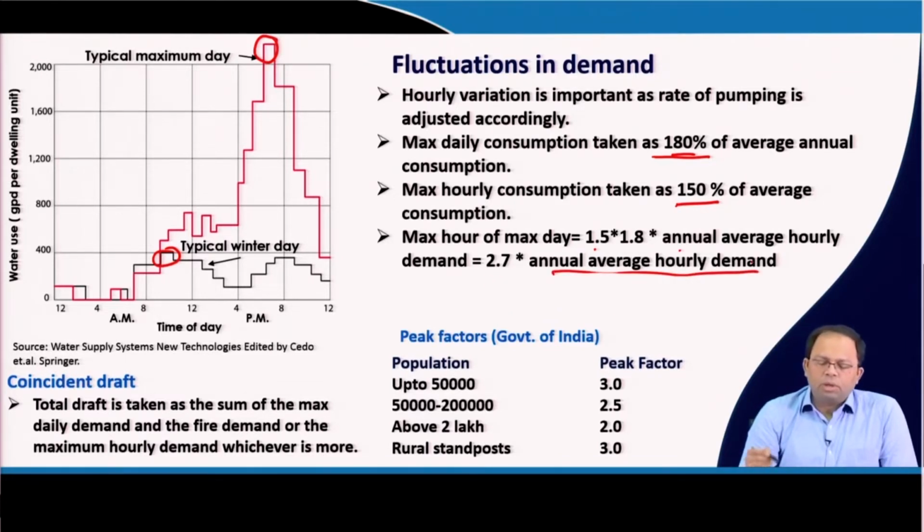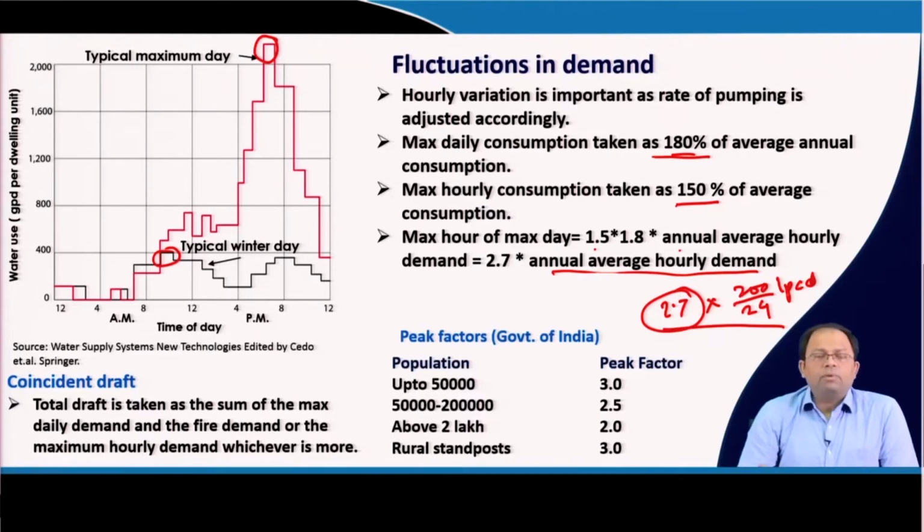So if the urban area has an average annual demand of 200 liters per capita per day, then we divide it by 24, so this is per hour. This is the average demand. Now we multiply it by 2.7 to get the maximum hourly demand for the maximum hour of the max day. So this is how we determine the maximum demand. You can see that at some point of time during a particular year, the water required would be 2.7 times more than the average.